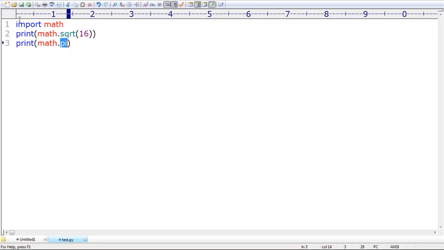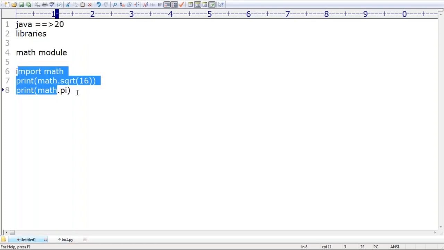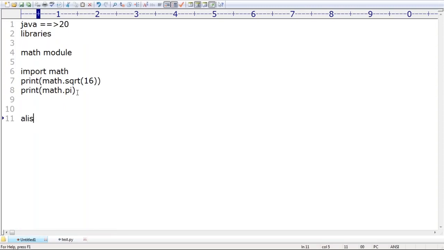Now there is one small problem. We are importing math and then using math dot sqrt. The biggest specialty of Python is that if you want, you can rename the module. We can create our own name. How can you do that? That process is nothing but aliasing. Aliasing is nothing but creating a duplicate or alternative name like this.